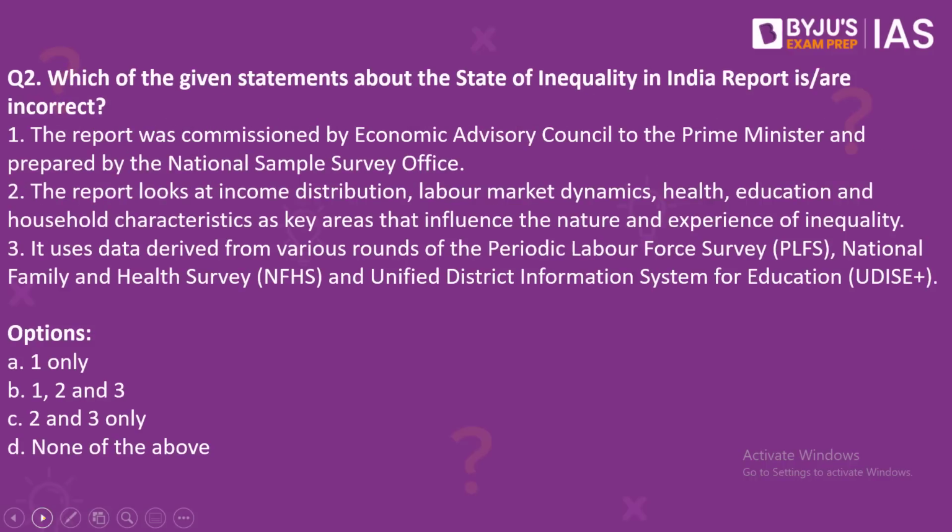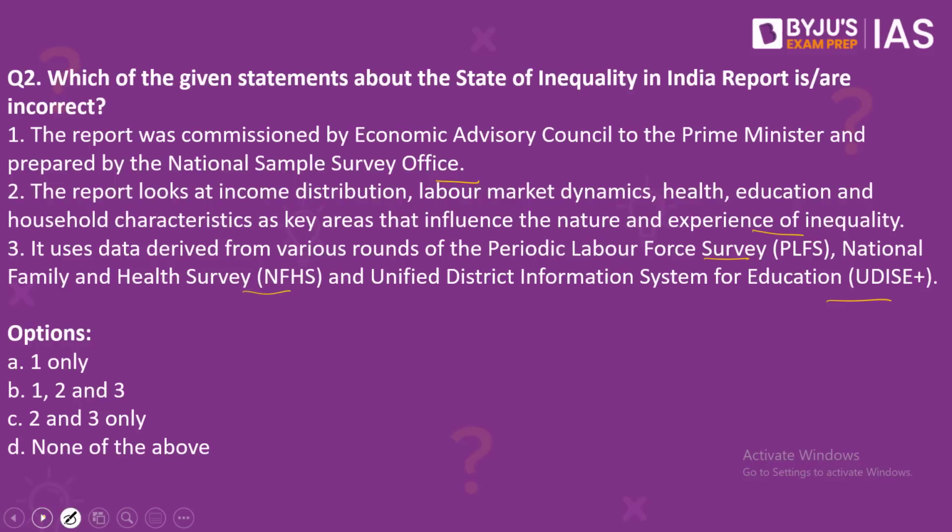Moving on to question number 2. Which of the given statements about the State of Inequality in India report is or are incorrect? Number 1. The report was commissioned by Economic Advisory Council to the Prime Minister and prepared by the National Sample Survey Office. Number 2. The report looks at income distribution, labor market dynamics, health, education and household characteristics as key areas that influence the nature and experience of inequality. Number 3, it uses data derived from various rounds of Periodic Labor Force Survey, National Family and Health Survey and Unified District Information System for Education.